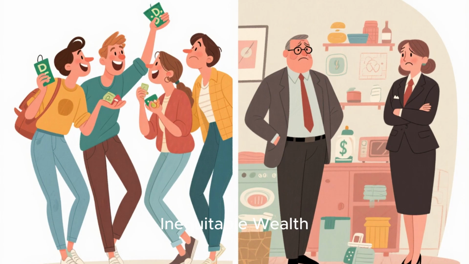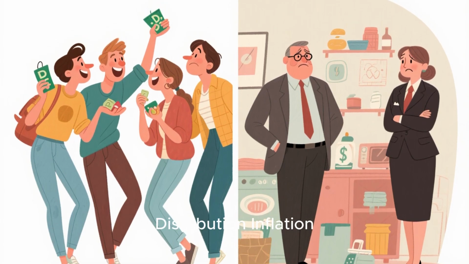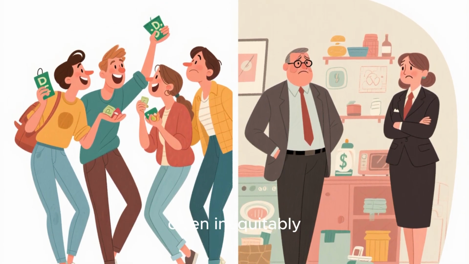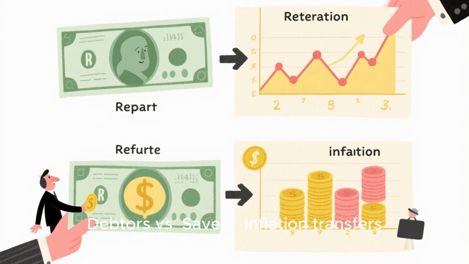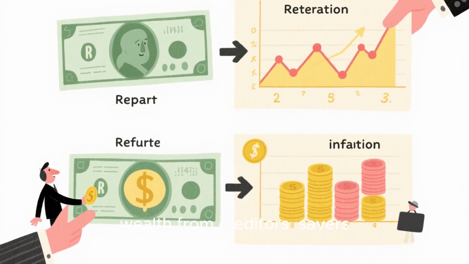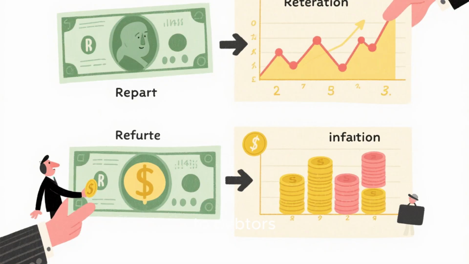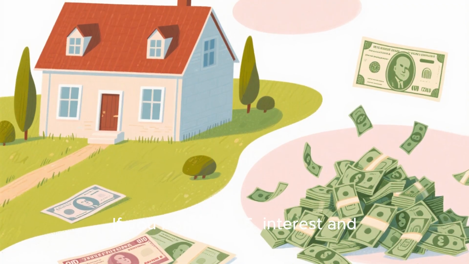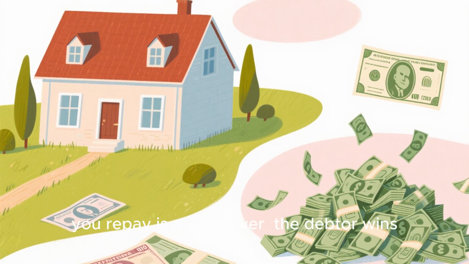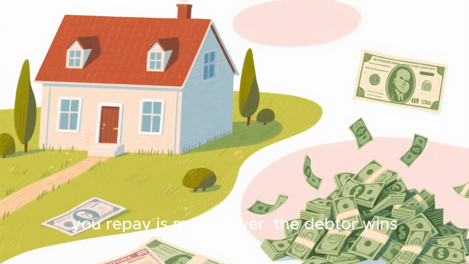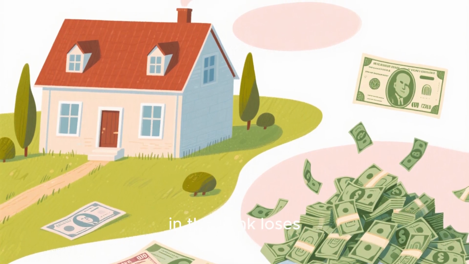3. Inequitable wealth distribution. Inflation redistributes wealth in society, often inequitably. Debtors versus savers. Inflation transfers wealth from creditors, savers, to debtors. If you borrow at 5% interest and inflation at year's end is 30%, the real value of the money you repay is much lower. The debtor wins. The person who kept money in the bank loses.